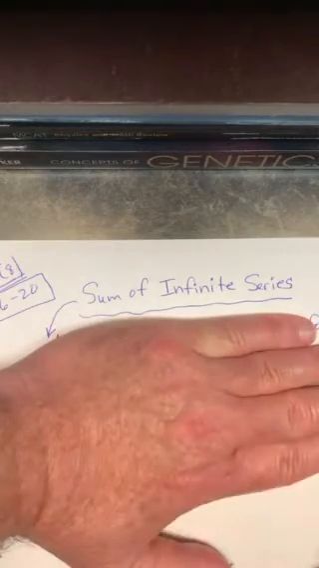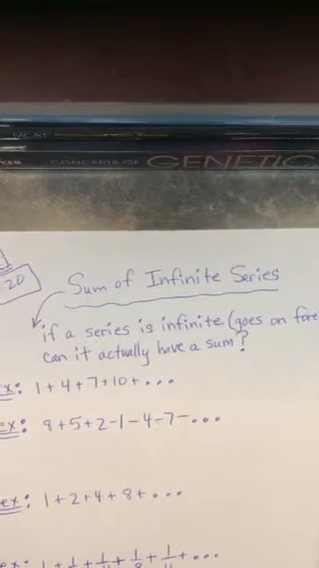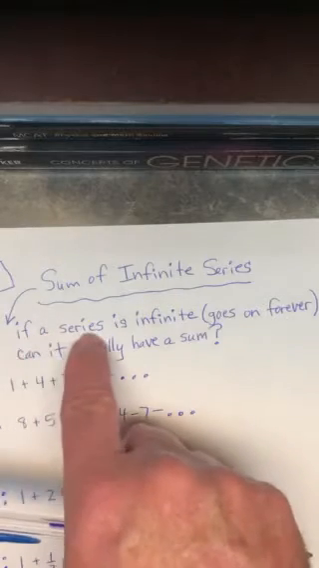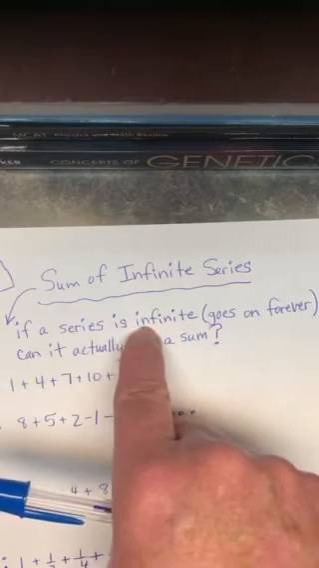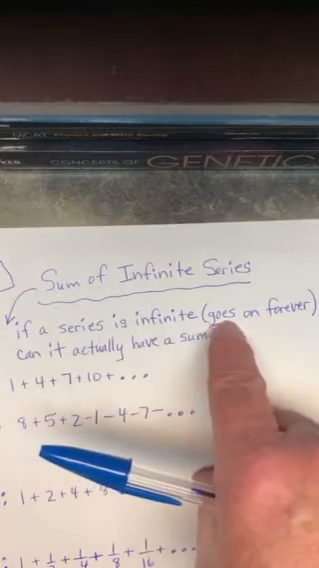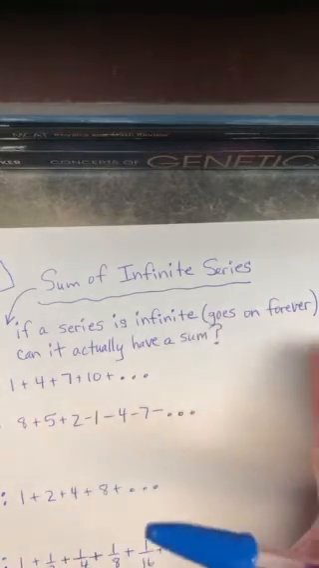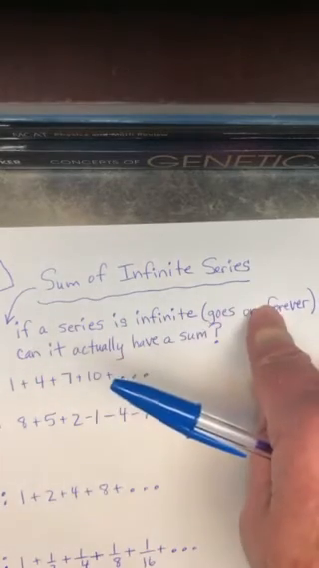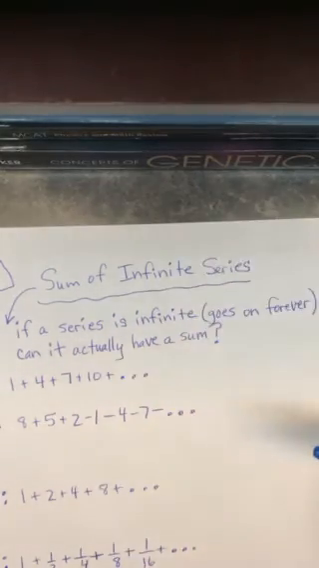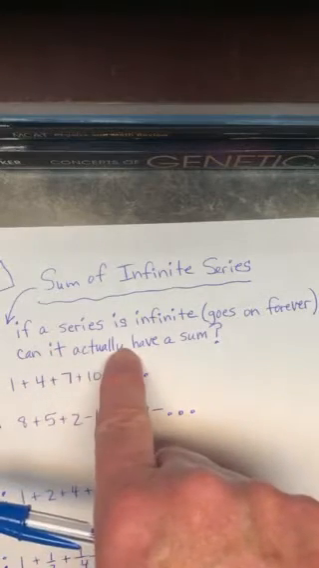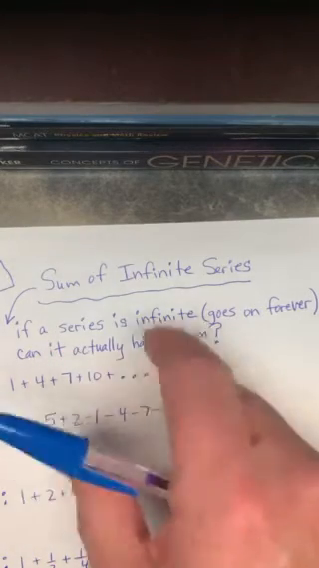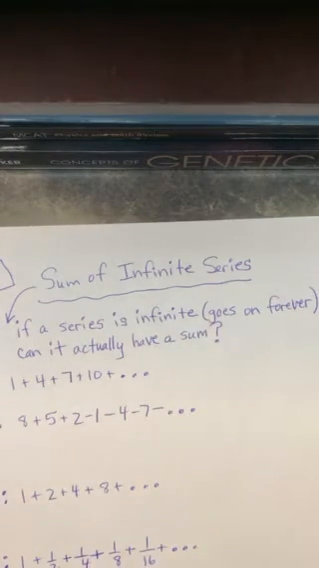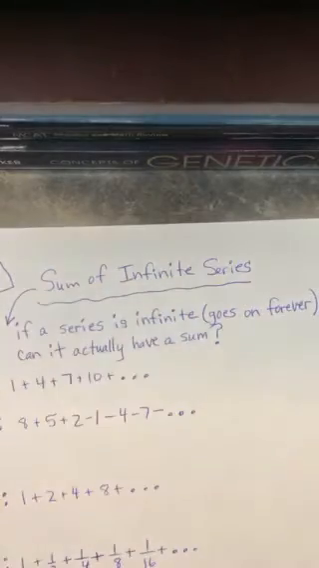So put a little arrow down from the title and go ahead and pose this question as the first thing in your notes. Write down, if a series is infinite, which of course means goes on forever, I'm going to have a number plus a number plus a number plus another number plus another number. And if it went forever, can it actually have a sum? And can you arrive at a final answer? Now, of course, your instinct is telling you no, and a lot of times that instinct is correct.